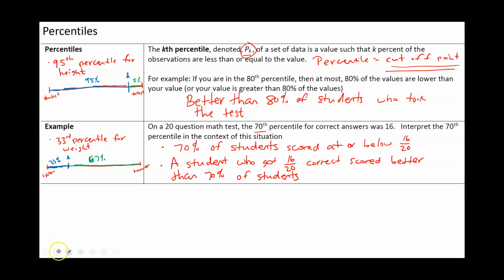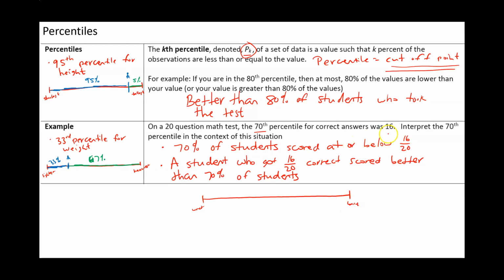It's a cutoff point. So a couple of other examples here. If you're in the 80th percentile, then 80% of values are lower than your value. On a 20-question math test, the 70th percentile for correct answers was 16. So let's say that these are all the scores on the math test. This is the worst score, and this is the best score.